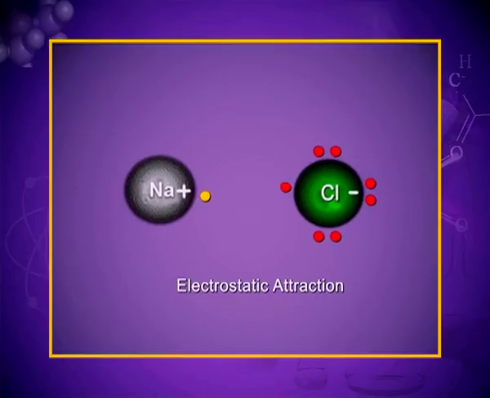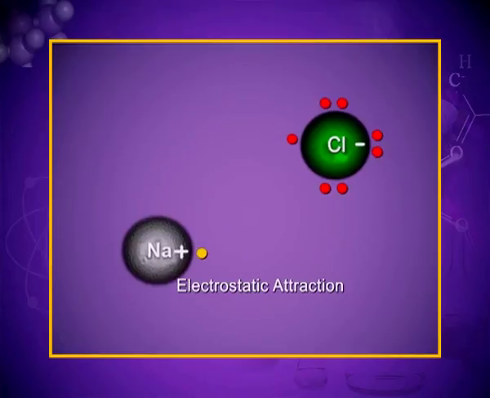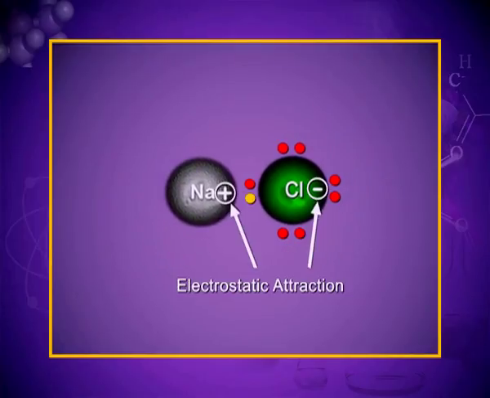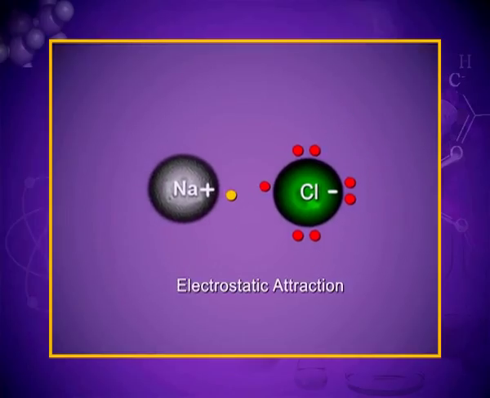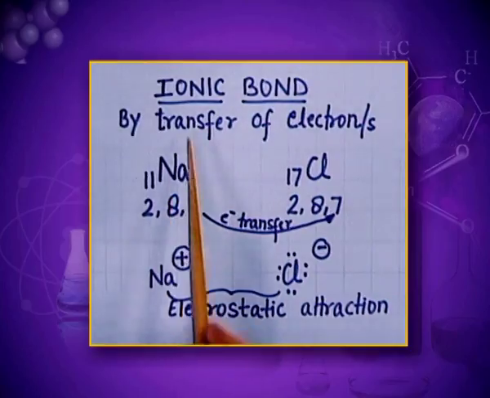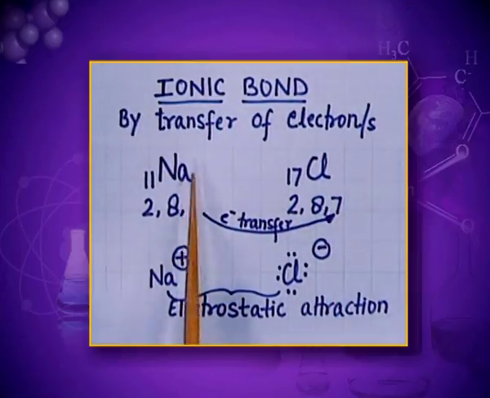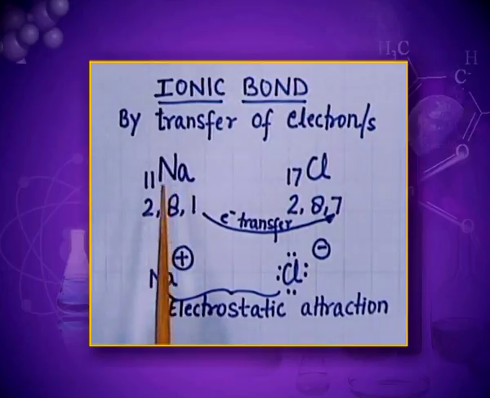Now I'll explain it with the help of an example. You can see that an ionic bond is formed between sodium and chlorine. The electron shown by the yellow dot is of sodium, which is transferred to chlorine, and sodium acquires a positive charge and chlorine acquires a negative charge, and then there is an electrostatic attraction between the positive and the negative ion. Now I will show you the formation of the ionic bond in sodium chloride. Sodium, the symbol is Na, its atomic number is 11.